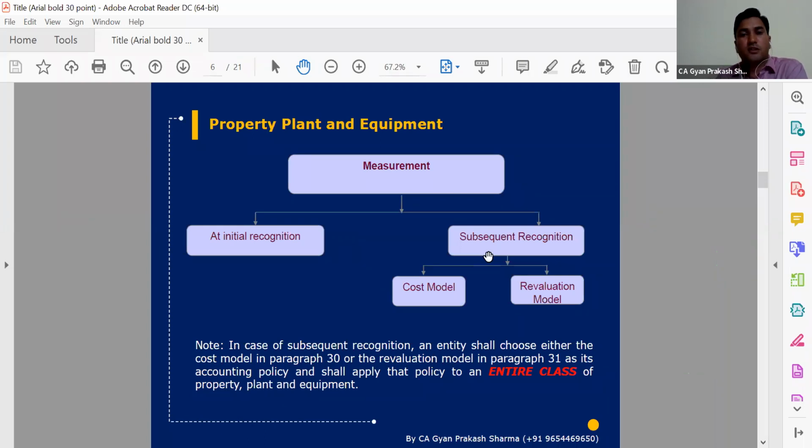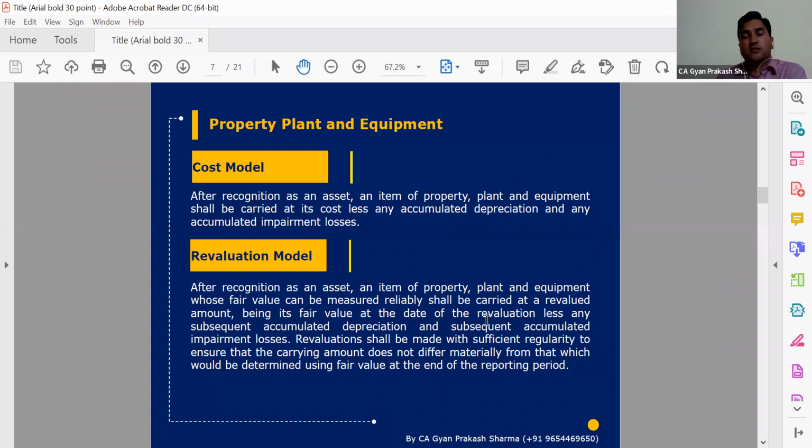Though we are not required to revalue plant and machinery or furniture and fixtures, for a particular class we need to take care. The entire class will be revalued if we want to revalue any asset. There is no option to revalue one part of a class and ignore another part. That is not possible. And apart from that, if we are going to revalue, we should have some significant basis, or take the help of an independent valuer, because only then can we identify the actual revaluation price.